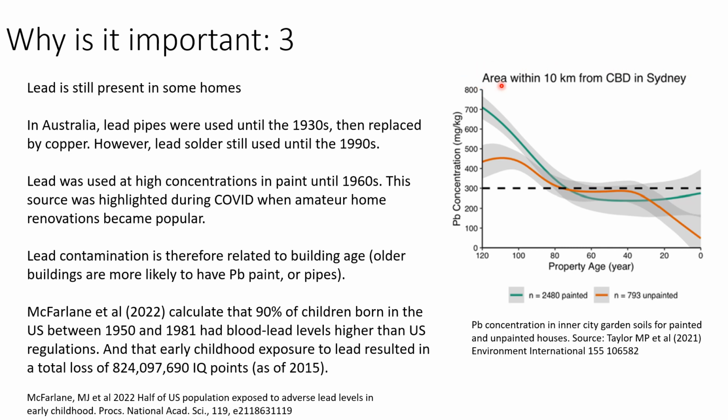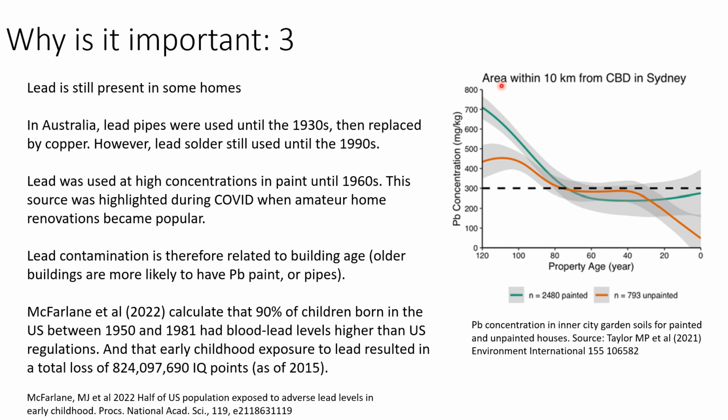By just showing the data from in the city centre, that then takes out the known relationship between distance from the city centre related to the traffic volume. And then the two lines here are the data sets for the houses from this data set that they analysed from over 3,000 different soil samples.